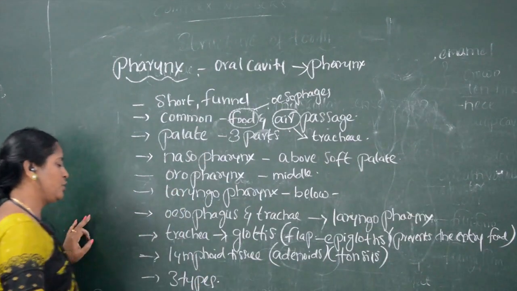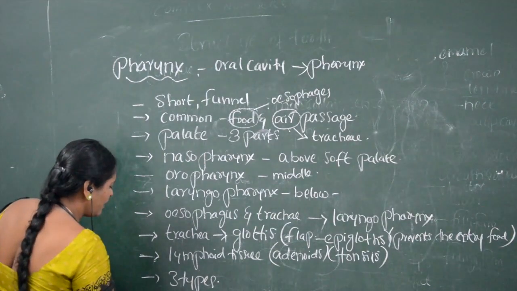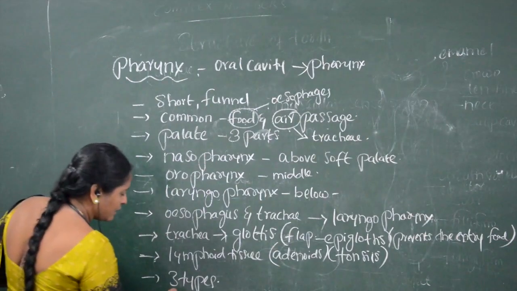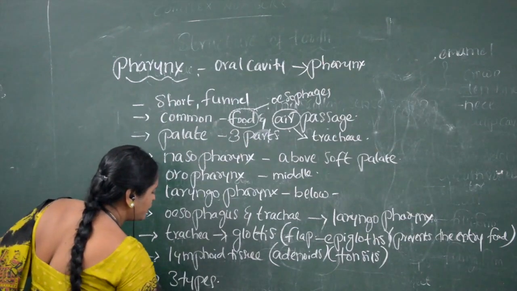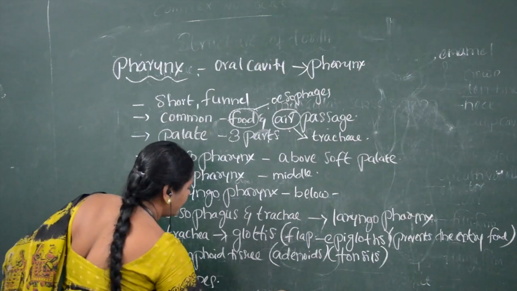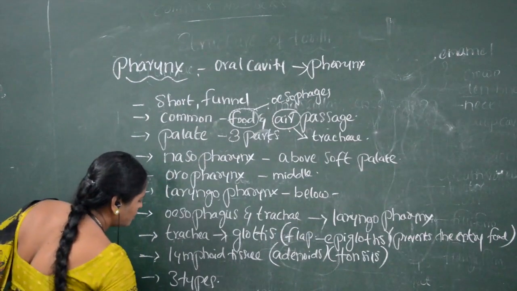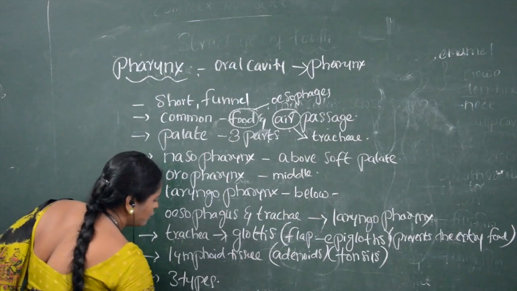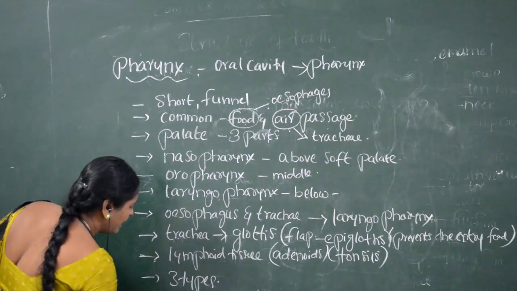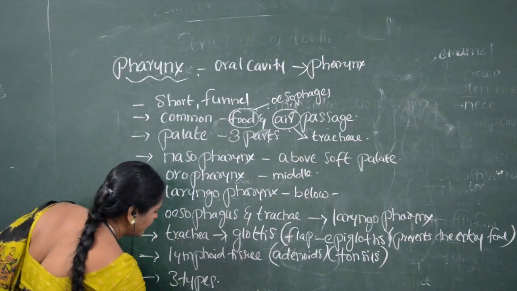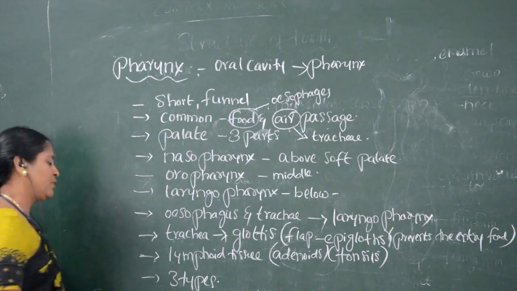The first one is the pharyngeal tonsil, the second one is the palatine tonsil, and the third one is the lingual tonsil. So these are the three types of tonsils.